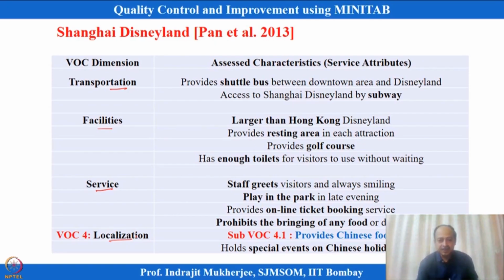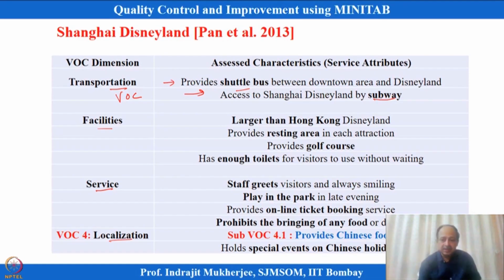Within the voice of the customer there are also subcategories here. I have not taken all of them from Pan; some of the categories they identified in their work I have just mentioned. Related to transportation, the shuttle bus is one of them: whether they are providing a shuttle bus or not. This is a specific need. Access by subway is another specific need that customers mentioned during the surveys.